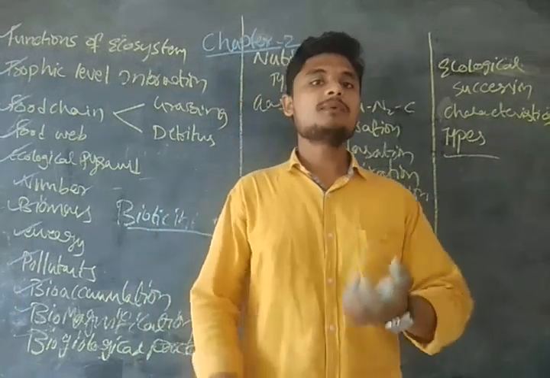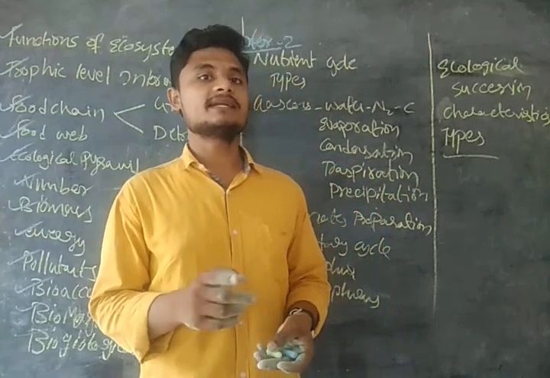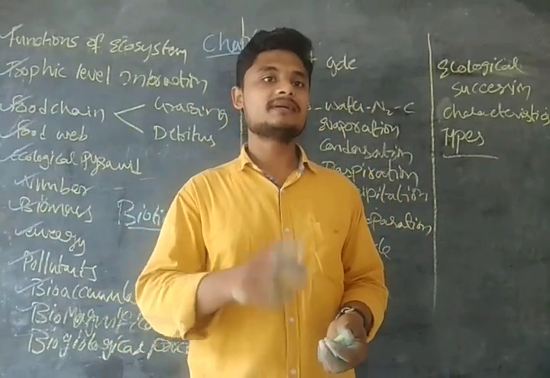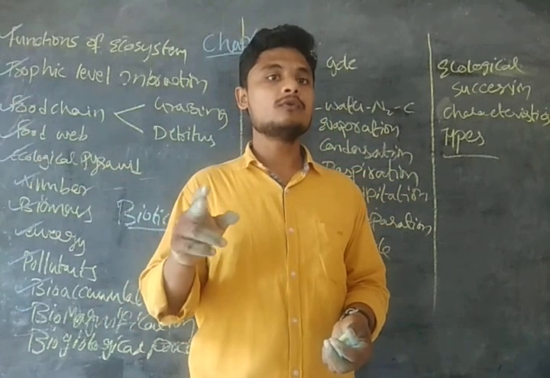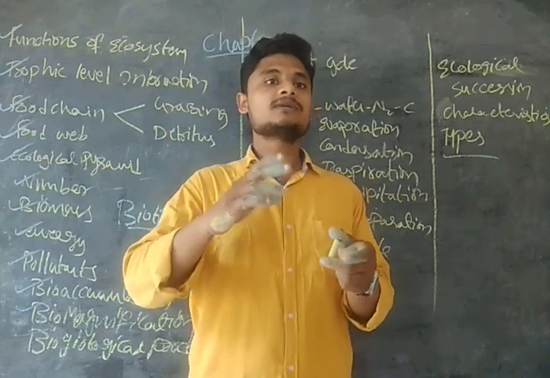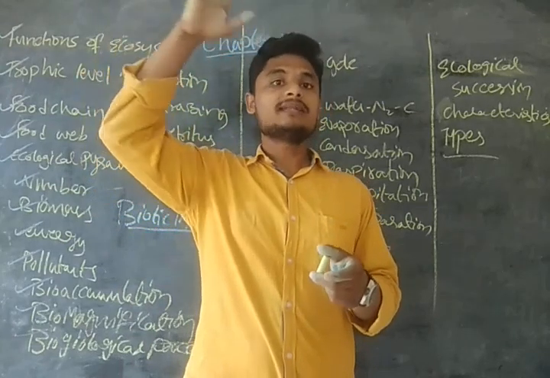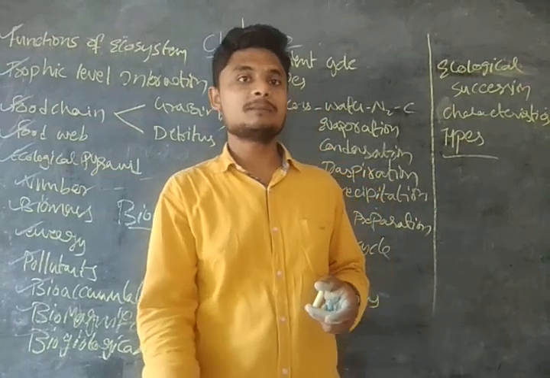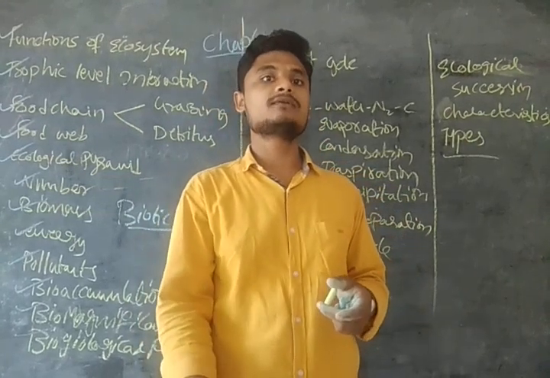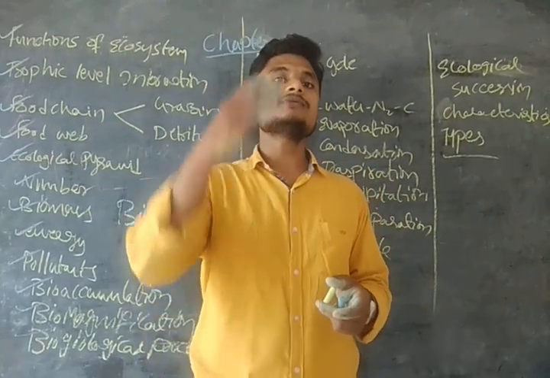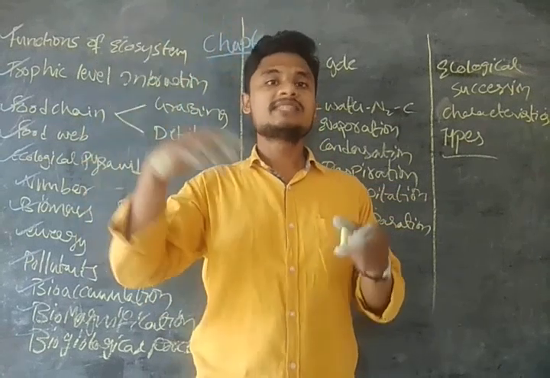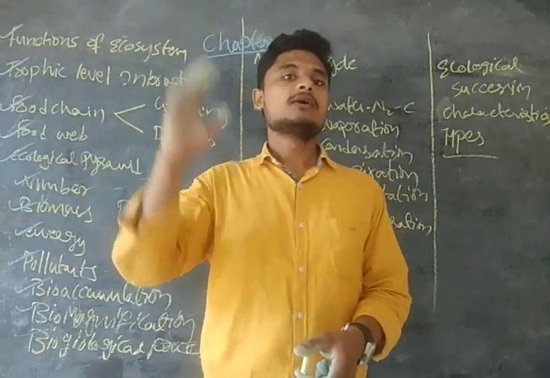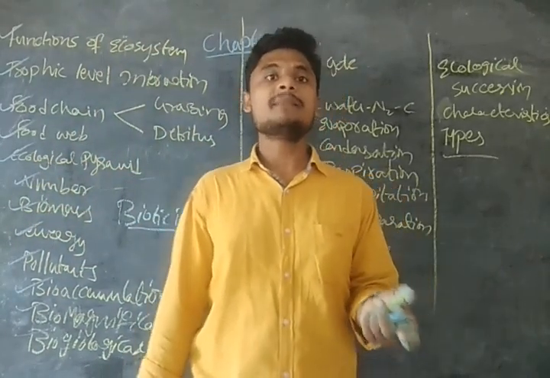And the example of amensalism is minus and zero. In this, one organism is getting affected, guys, and the other organism has no effect. If you take the example of large trees which have a canopy and small plants present over the ground, the small plants are not getting the sunlight for photosynthesis because of the canopy of the large trees, guys. So the small plants are getting affected and the large trees have no effect. So this is the example of amensalism, minus zero.